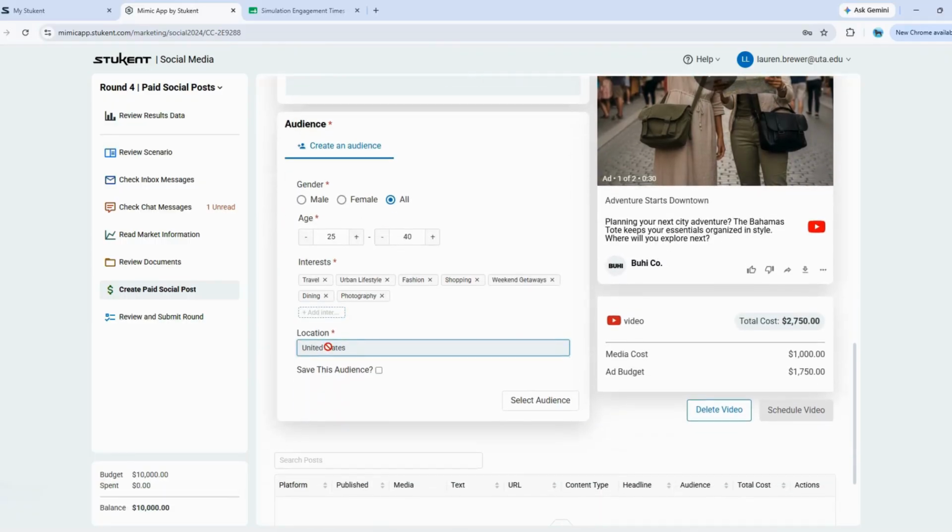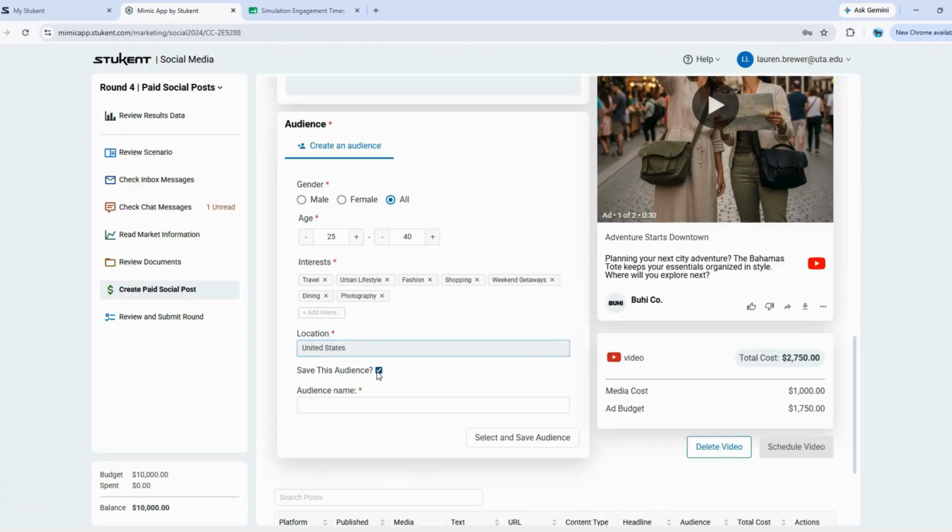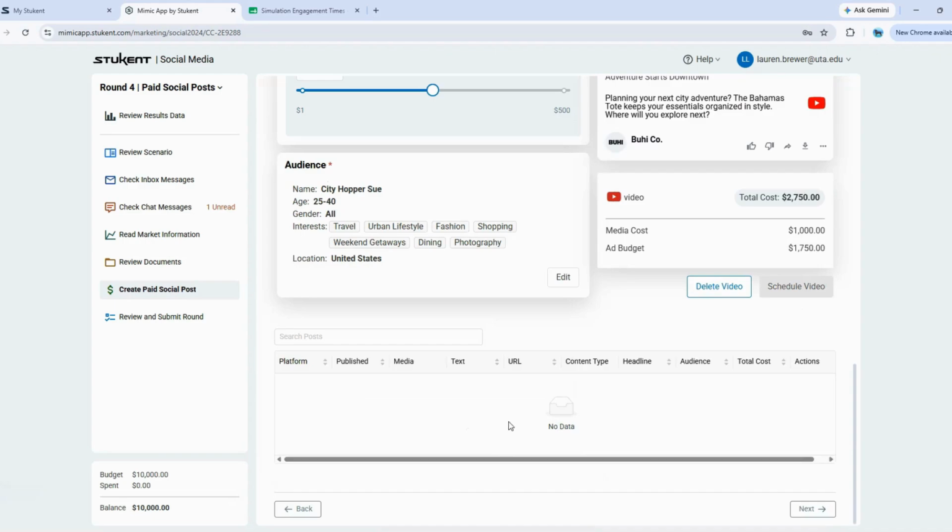My location is automatically set to the United States, and I can save this audience for future posts and future rounds. So I'm going to save this as City Hopper Sue. Now I can select the select and save audience. This will save my audience for future posts.